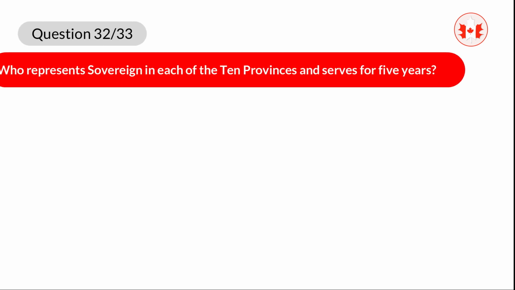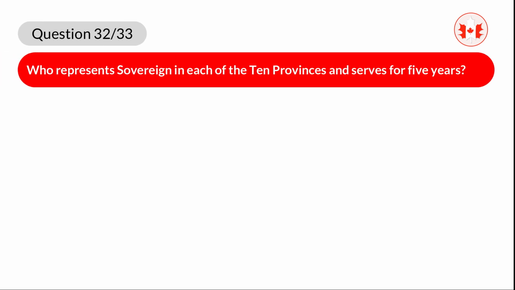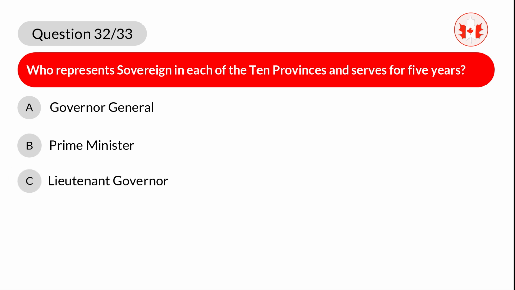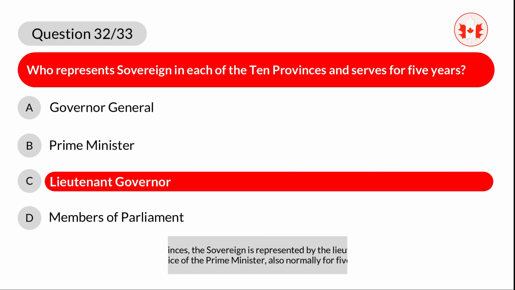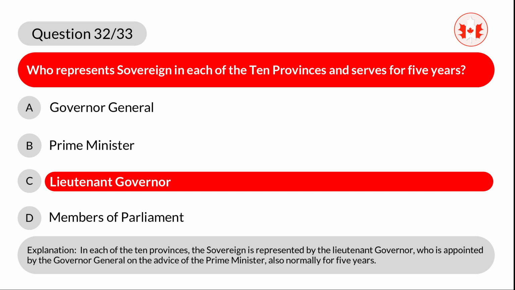Question 32. Who represents sovereign in each of the 10 provinces and serves for 5 years? A. Governor General. B. Prime Minister. C. Lieutenant Governor. D. Members of Parliament. Correct answer is C. Lieutenant Governor. Explanation. In each of the 10 provinces, the sovereign is represented by the Lieutenant Governor, who is appointed by the Governor General on the advice of the Prime Minister, also normally for 5 years.